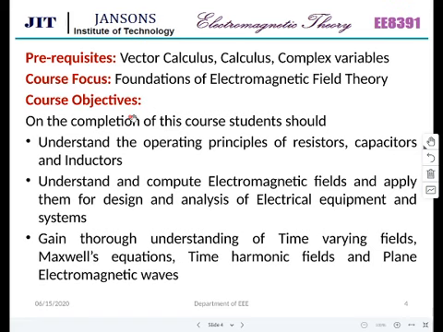You would have studied vector algebra, and during the calculations you would have used some i, j, k. Those are vector variables.